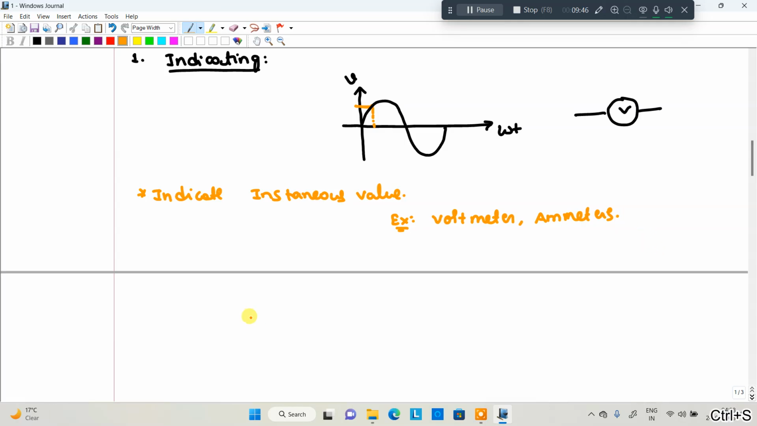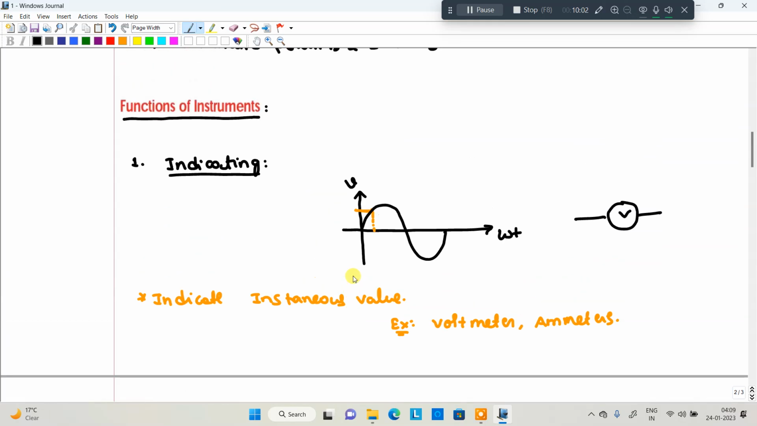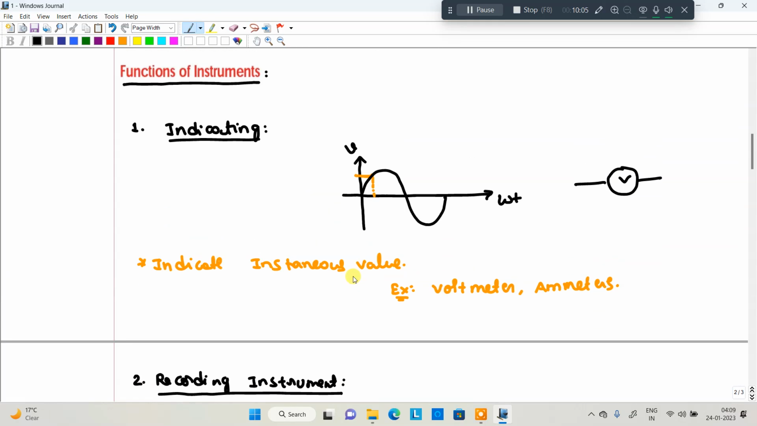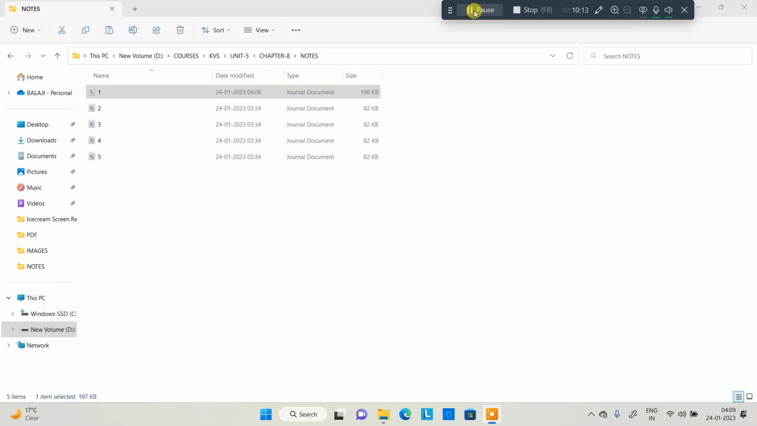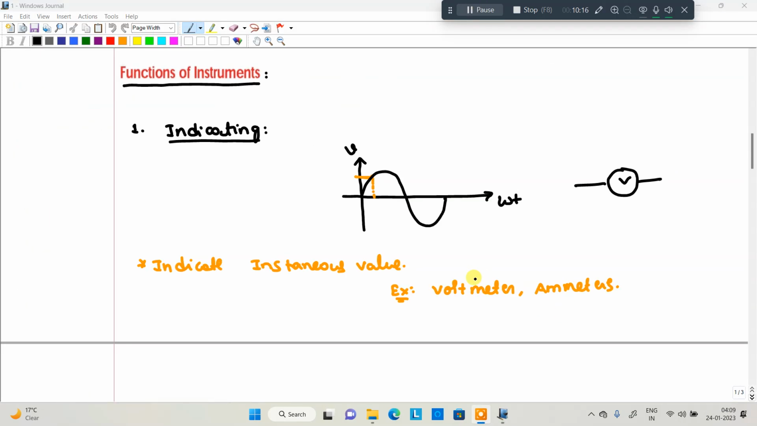Now the second one, recording instruments. We'll see what is meant by recording instruments. In the case of an indicating instrument, it indicates the value only while the supply is on. For example, this voltmeter is connected to the supply, it shows the value. Once you disconnect the voltage, what will happen? The reading will be 0. The pointer comes back, or otherwise the digital readout goes back to the 0 position.